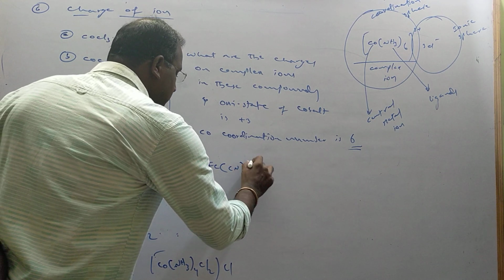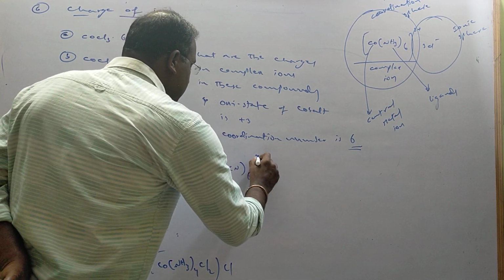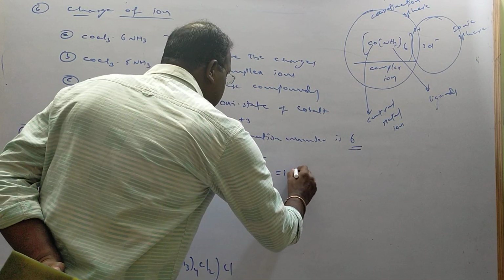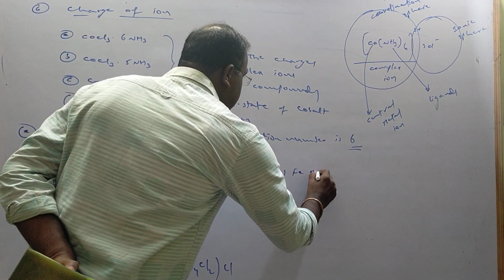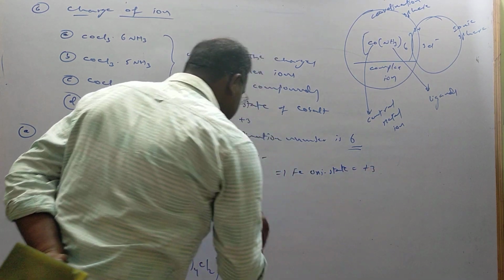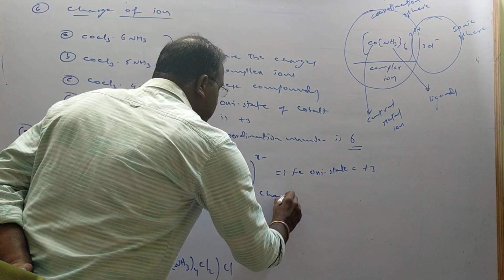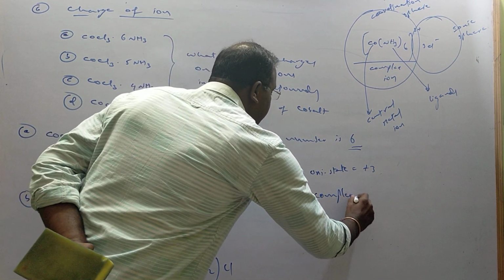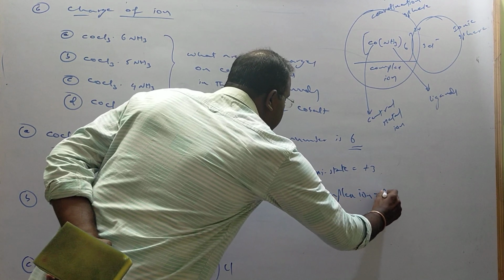Fe(CN)6 to the power x minus. In this case, the iron oxidation state is +3. So what is the charge of the complex ion?